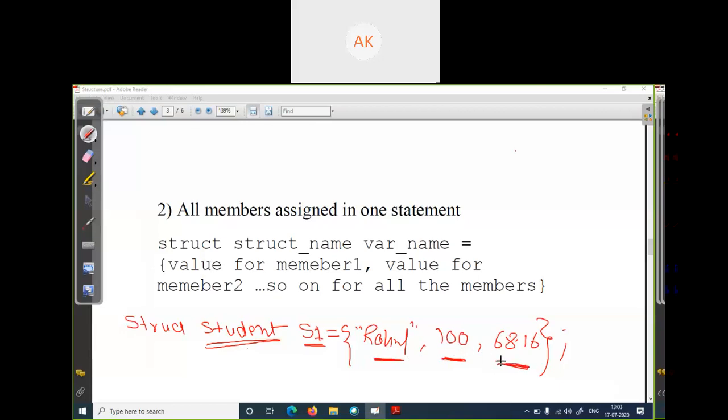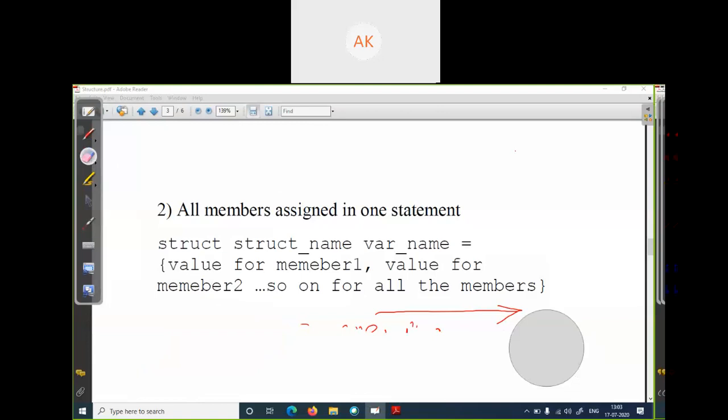If in the third sequence you declared percent, then we have to give the third value as percent, which means we have to follow this order. You cannot set 100, Rahul and percent. You have to follow the sequence in which you defined your structure. Okay, I think it's very easy if you practice the structure.